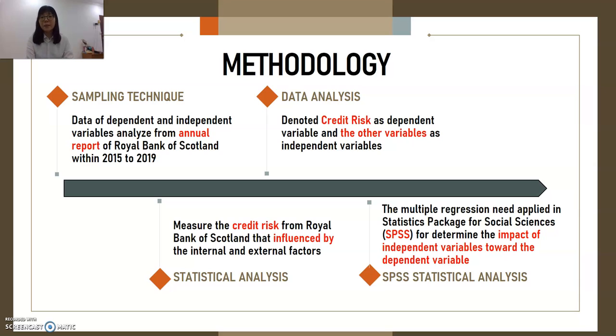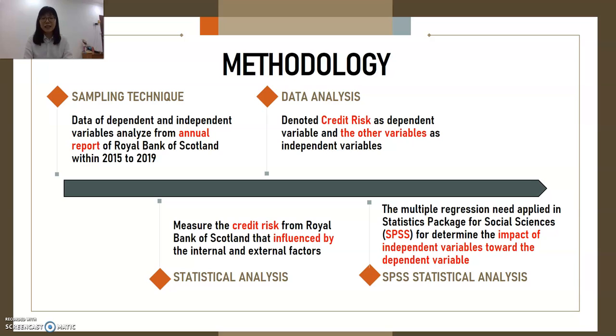So here is the methodology. There are 4 steps. First is the sampling technique. The data of the dependent and independent variables is analyzed from the annual reports of the Royal Bank of Scotland within these 5 years. Next step is statistical analysis. So we need to measure the credit risk of the bank that is influenced by the internal and external factors.